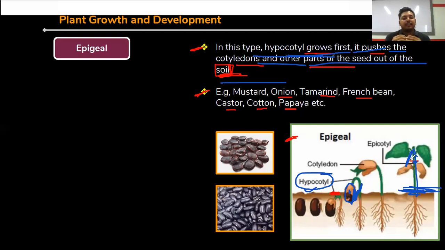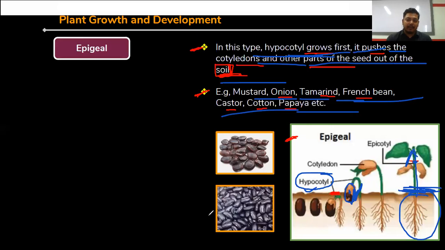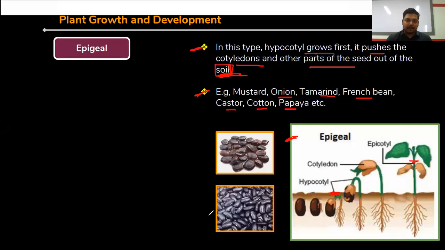And in the case of epigeal, the hypocotyl or stem comes out from the soil, and with this stem or hypocotyl, all other parts also come out from the soil. Only the roots are located below the soil. For example, mustard, onion, tamarind, French bean, custard apple, cotton, papaya, etc. Clear?